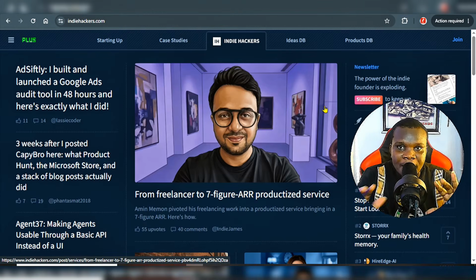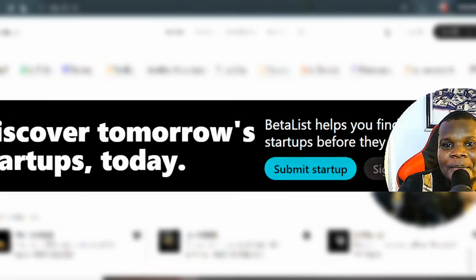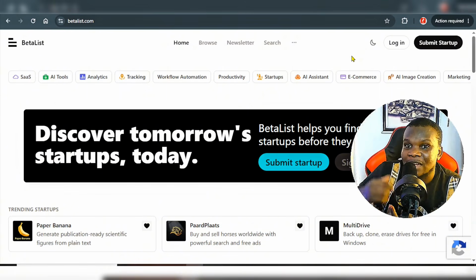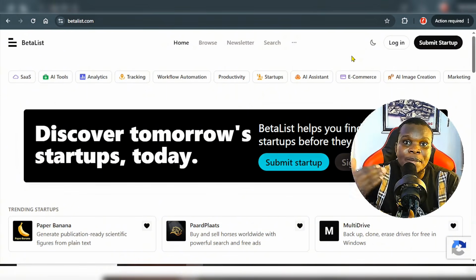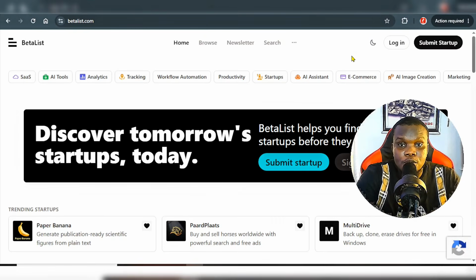And the next platform you can actually utilize right now to get this done for you is BetaList, okay? So this particular website right here is a platform where you can share your tool when it has not been launched yet, when it's still at the beta stage, okay? For instance, you just built your AdMob app right now, you've not launched it on the Play Store, APK Pure, Palm Store, and other stores, all right? You've not launched it there.